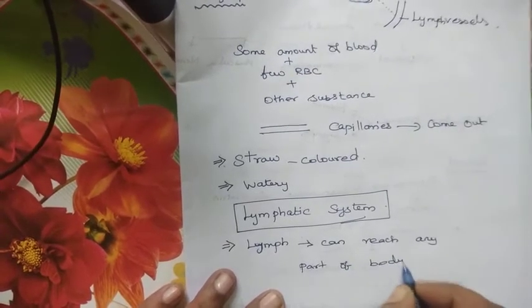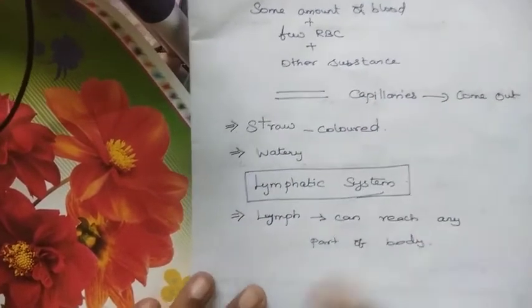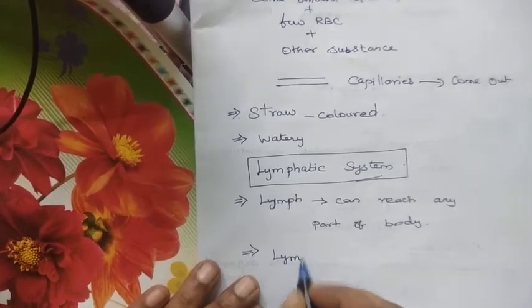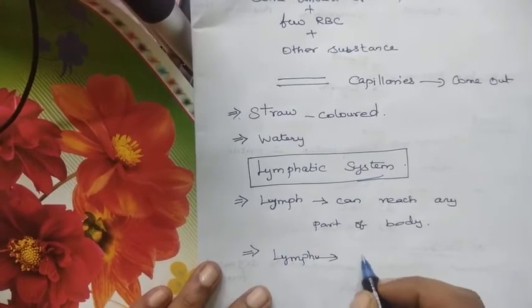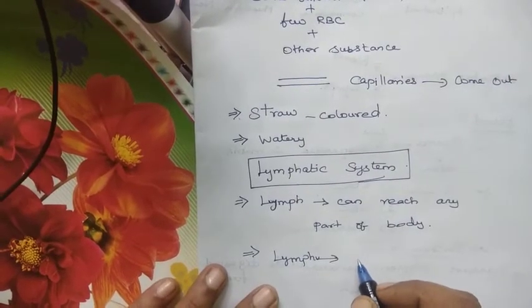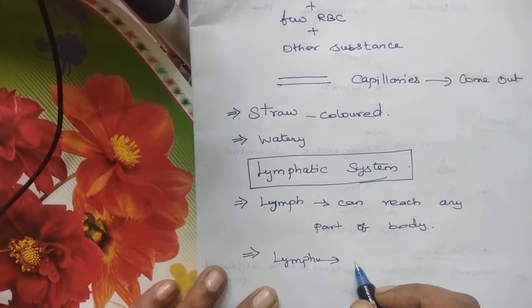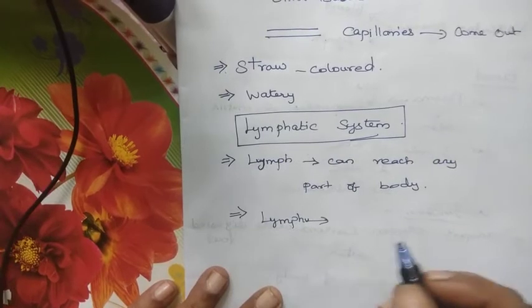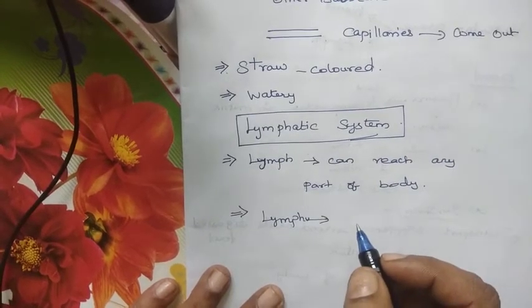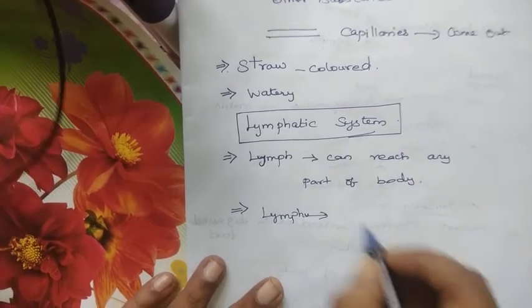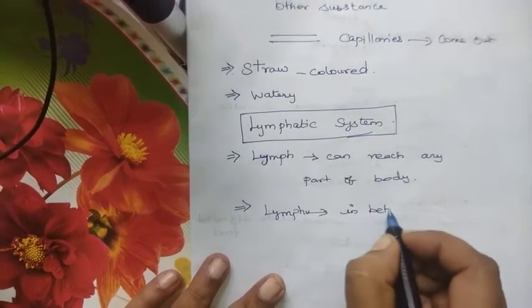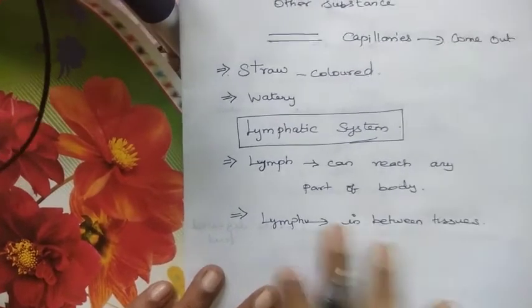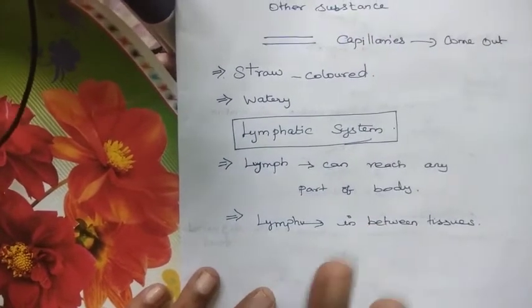Any part of the body can be reached. The lymph vessels will be seen in between the tissues, not on the sides. You can take it like in between the tissues, you can see these lymph vessels. So it is easy to reach any part of the body.